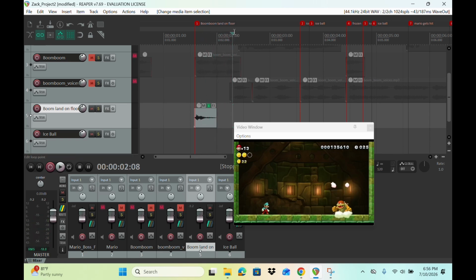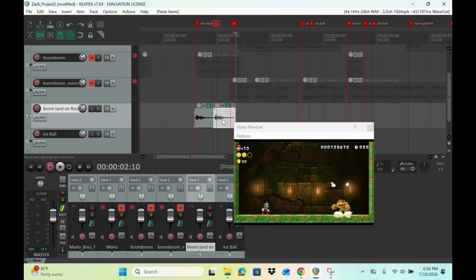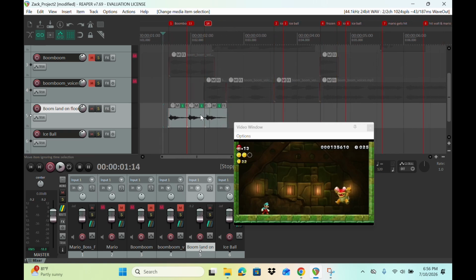So I'm just going to add a marker in between so I know where they land. 2 over here, and 3 over here. Remember how you do it? You copy, and then you click on the marker, you paste. Control C, Control V, and do it again. Control C, and then click on the marker, Control V. So by now you should have 3 landing sounds. Yeah, see, that works.